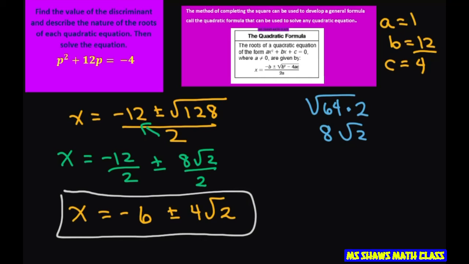That means your solution is negative 6 plus 4 square root of 2, or, remember this means or, plus or minus, negative 6 minus 4 square root of 2. And that's it. These are our two real roots.